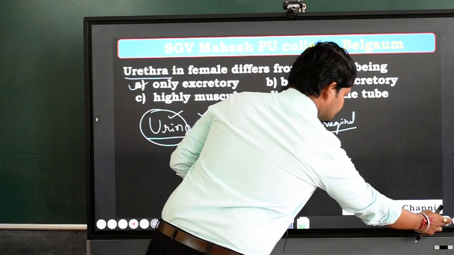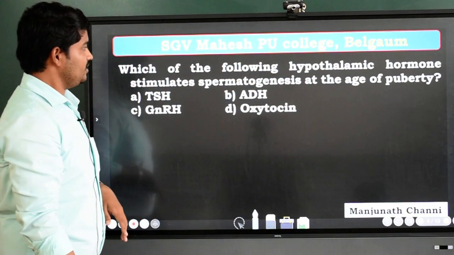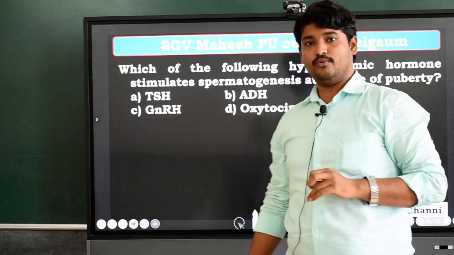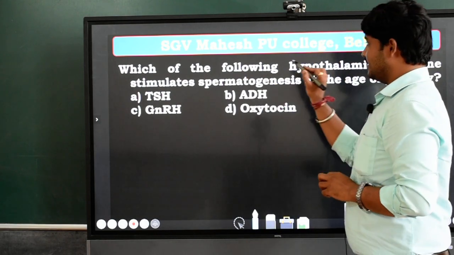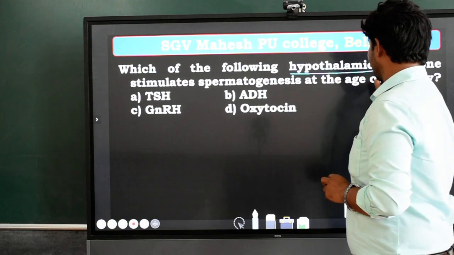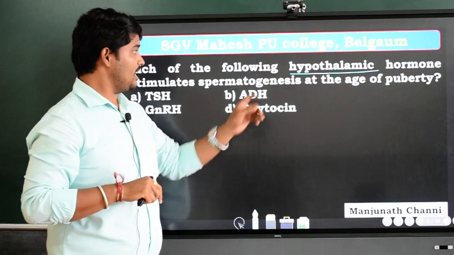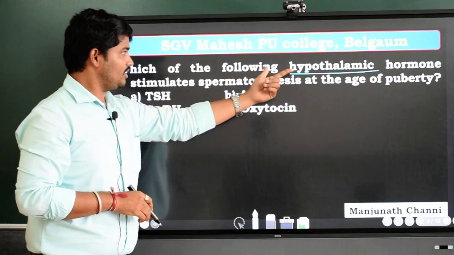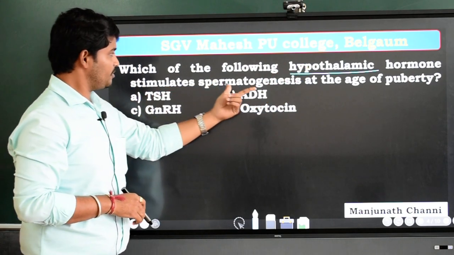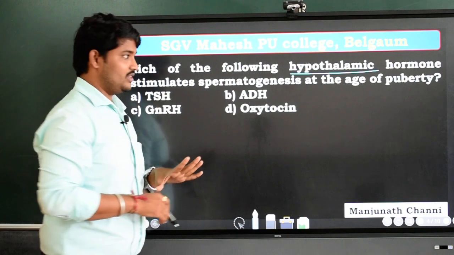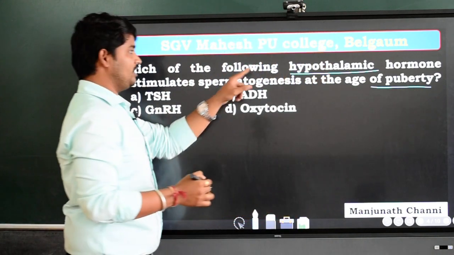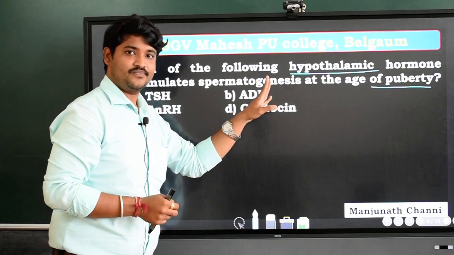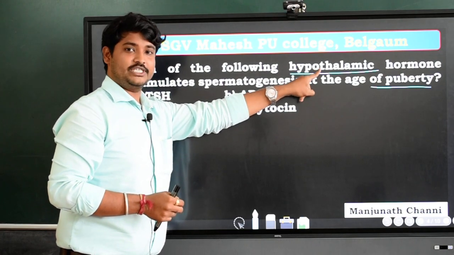Right? Next question. Which of the following hypothalamic hormone stimulates the spermatogenesis at the age of puberty? Here they have particularly mentioned the hormone is hypothalamic. It means the hormone should be released by the hypothalamus. I will read the question once again. Which of the following hypothalamic hormone stimulates spermatogenesis at the age of puberty? That means at maturity, which particular hypothalamic hormone will be released that ultimately leads to spermatogenesis? Okay, particularly it should be secreted from